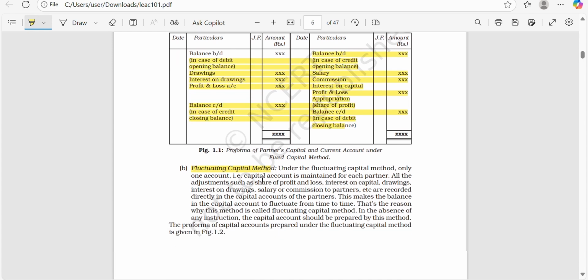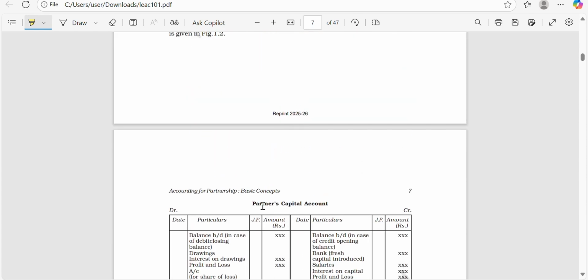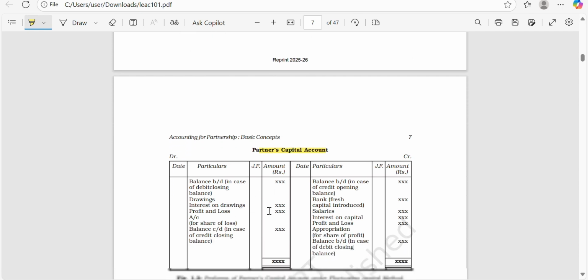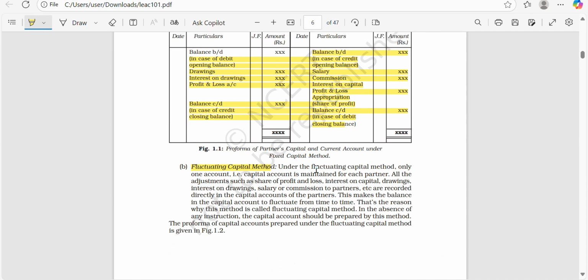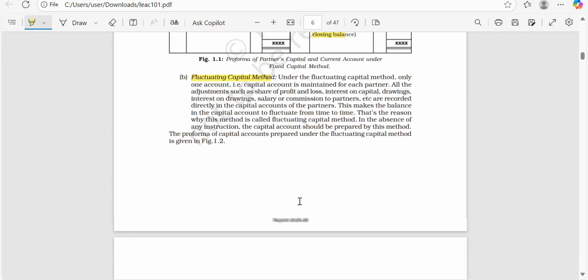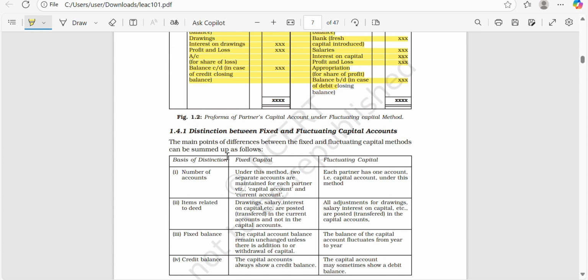Next is the fluctuating capital method. In the fluctuating capital method, there is only one account, which is the partner's capital account. The capital account will take care of everything, drawings and salaries. In the illustrations going further, the question will specify whether the partners are maintaining the fixed or fluctuating capital method. We will do the illustrations to understand it better.